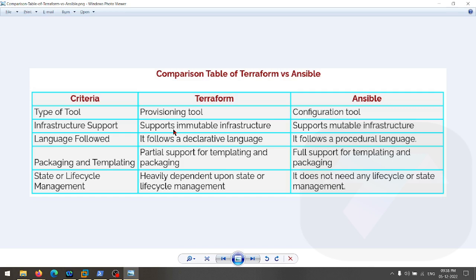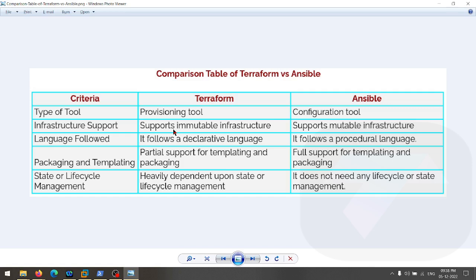Now, when it comes to state and lifecycle management, Terraform is heavily dependent on it. As I told you, in Terraform we have a tfstate file, or state file, which contains the current state of the infra. If you have launched the Terraform code, the state file will be generated.